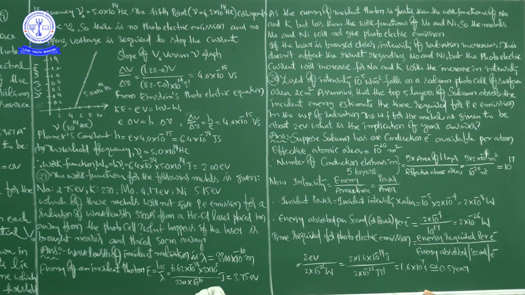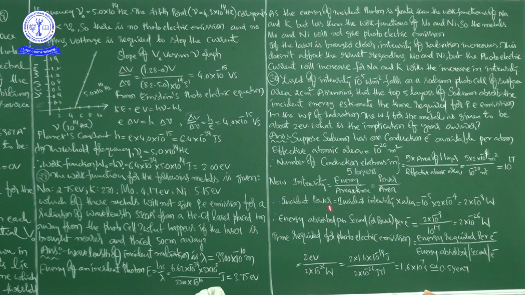Now, intensity is equal to energy by area into time, a formula you already know. You can write it as power by area. So power is equal to intensity into area. Incident power is equal to incident intensity into area.